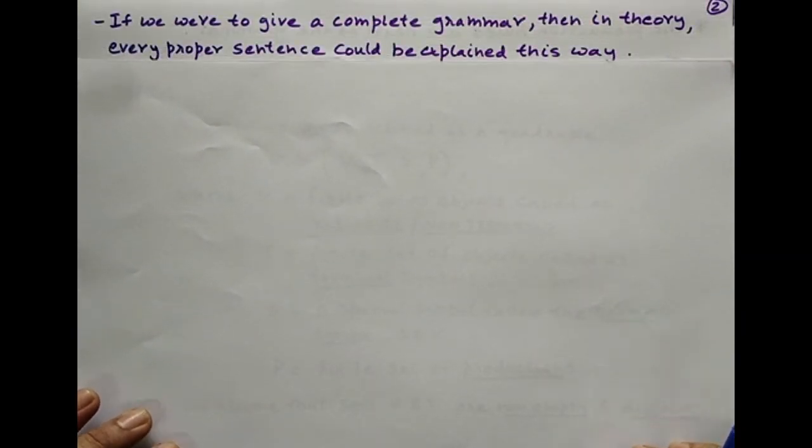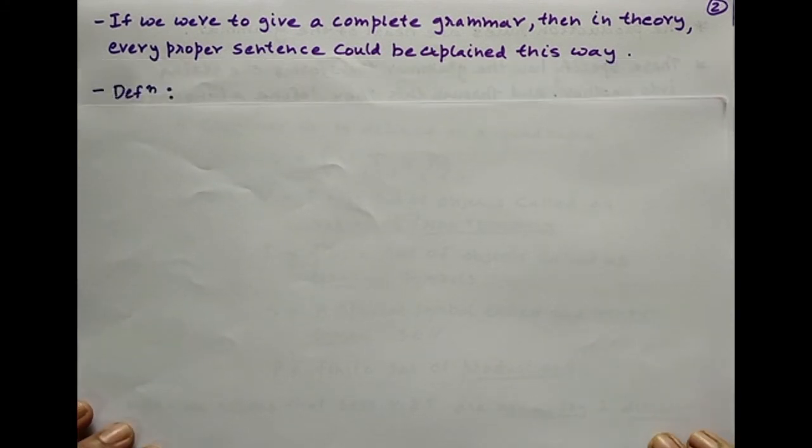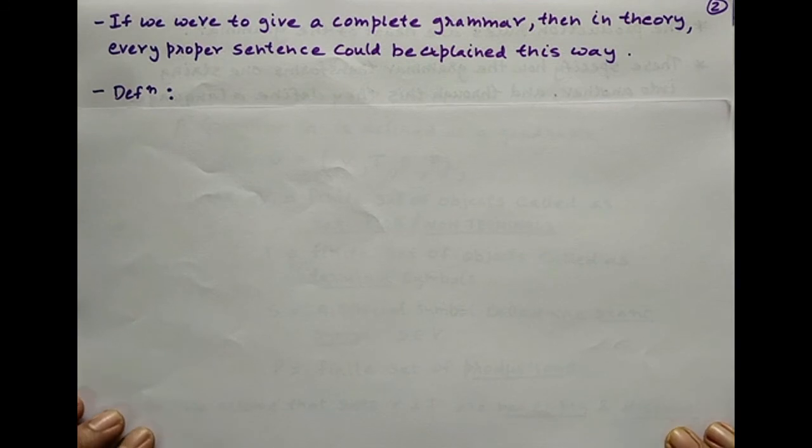But now, if we were to give a complete grammar, then in theory, every proper sentence could be explained in this particular way. So let us now go and see a definition of grammar.